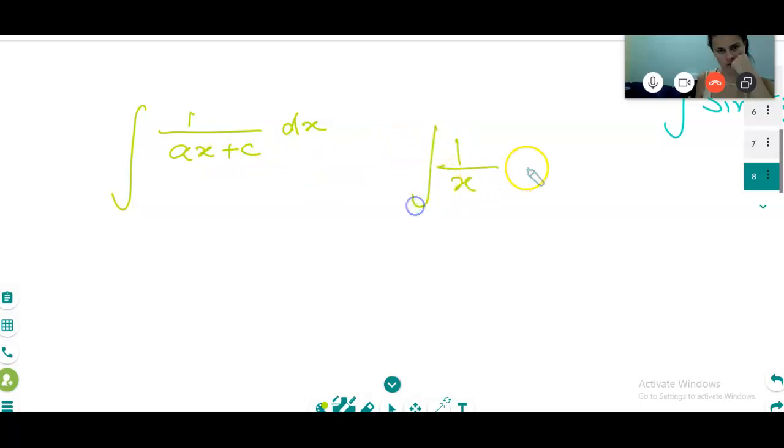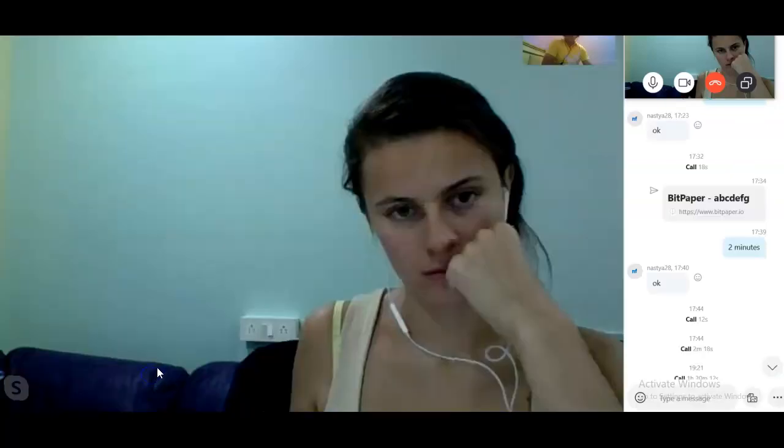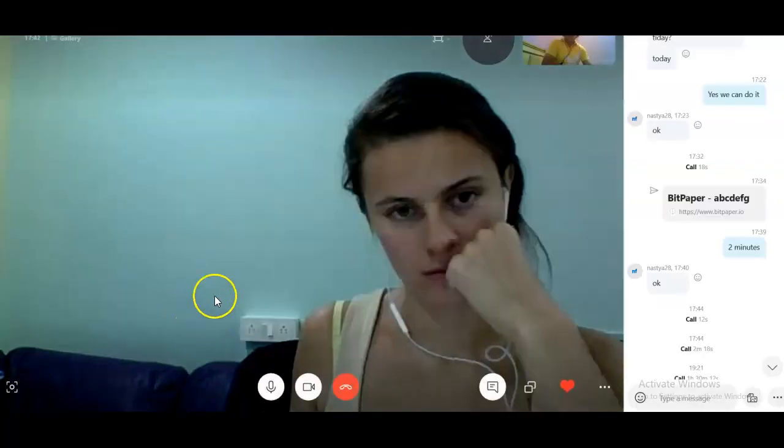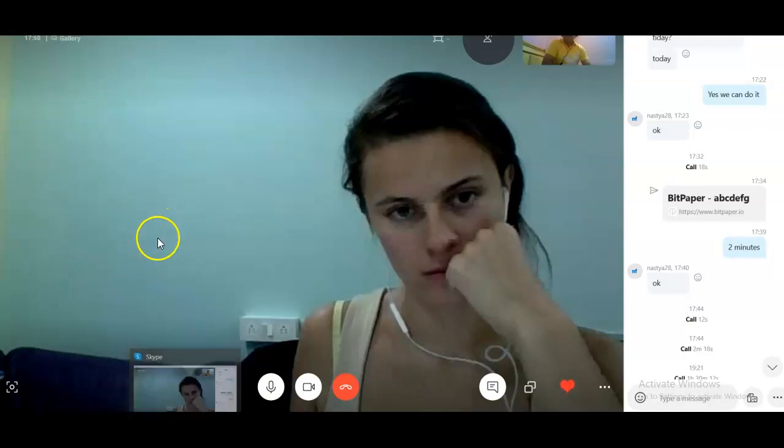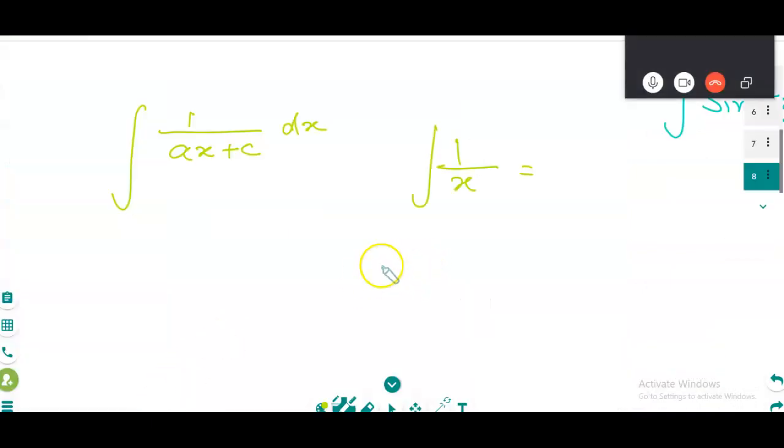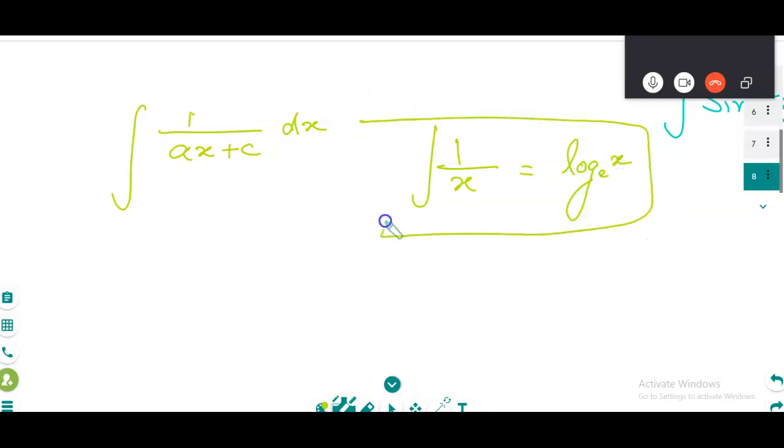Integration of 1 by x is equal to how much? x minus 1, x power 0 is going to be 1? No, it is going to be: integration of 1 by x is log e x.